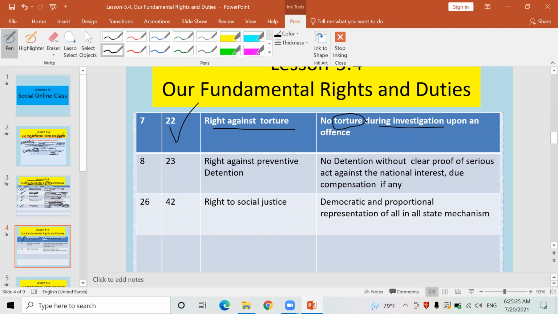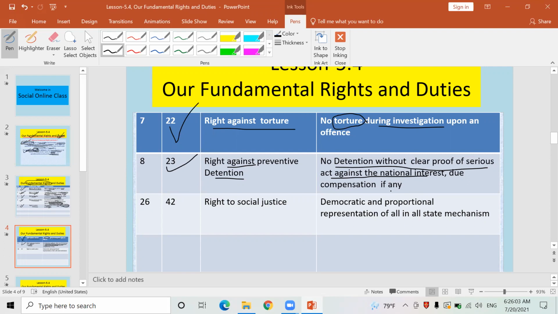Similarly, look here, right against preventive detention. Okay, this is another fundamental right which has been guaranteed by our constitution to us. It is mentioned in article number 23. What does it mean? It means no detention without clear proof of serious act against national interest. Nobody can be taken into custody without the proof of his criminal activity.